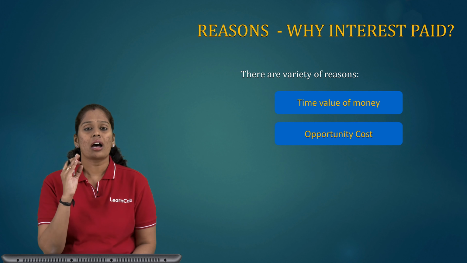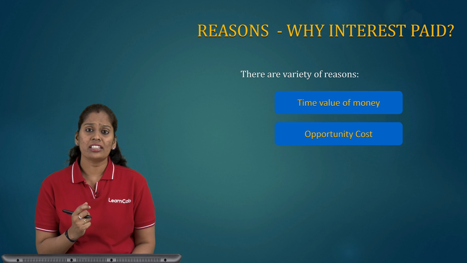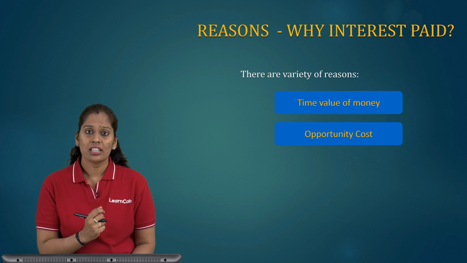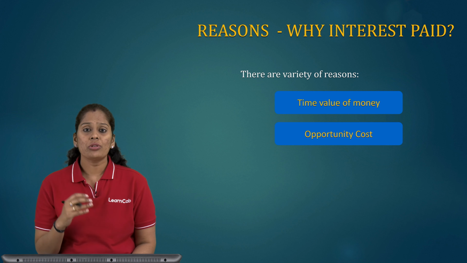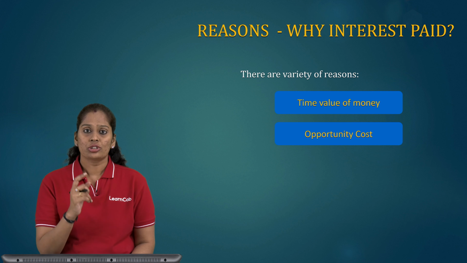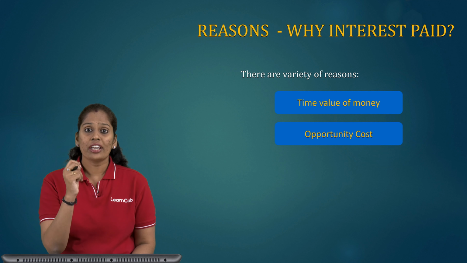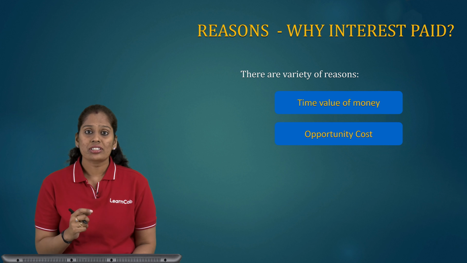The second is opportunity cost. I have 10,000 rupees with me. I can invest it in a fixed deposit. I can put it in PPF or mutual fund, or I can give it to someone to use with interest. So if I am putting my money in one thing, I am losing my opportunity to invest in other things. So with opportunity cost, I have to understand which investment is going to fetch me more return. So the second important reason why interest is paid is opportunity cost.